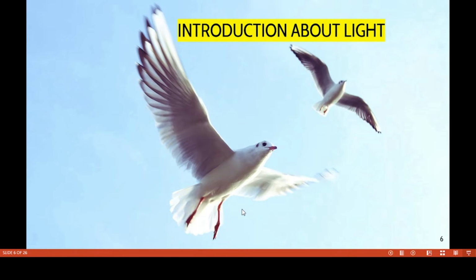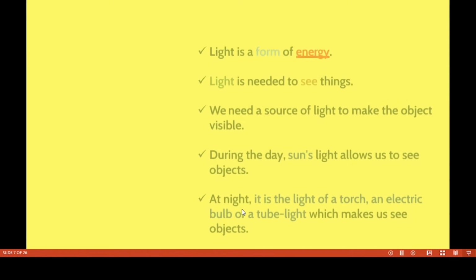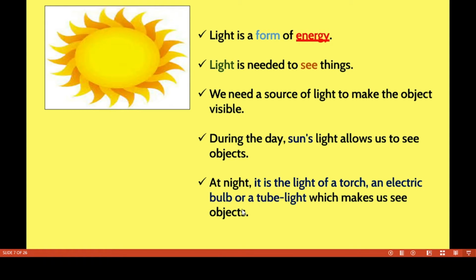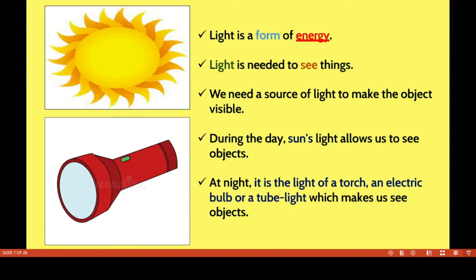Now we have to discuss the introduction about light. Light is a form of energy. Light is needed to see things. We need a source of light to make an object visible. Without light, we can't see others at night time. At night, it is the light of a torch, an electric bulb or a tube light which makes us see objects. During the day, the sun's light allows us to see objects.